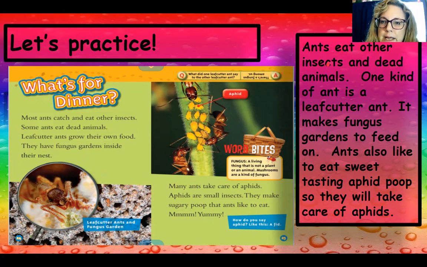Ants eat other insects and dead animals. One kind of ant is a leafcutter ant. It makes fungus gardens to feed on. Also, ants like to eat sweet-tasting aphid poop, so they will take care of aphids. Not exactly saying directly like the author said, but I changed a few words around. I used the most important words, and I kind of retold it in my own words, using just a few important words.